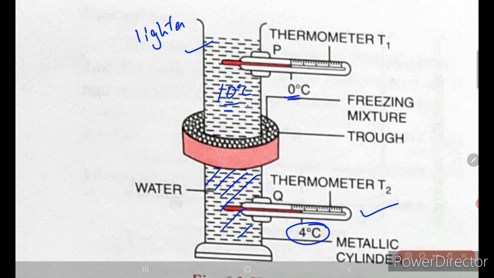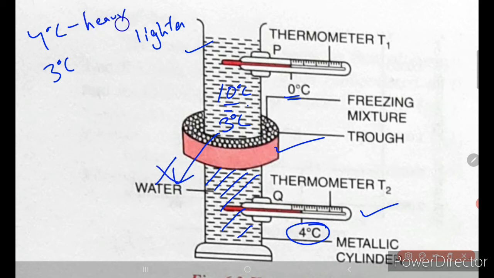Let's see why. Now this freezing mixture still continues to cool the water, which is at 4 degrees Celsius. Suppose it becomes 3 degrees Celsius. Now this 3 degrees Celsius should go down. Will it go down? No. Why? Because 4 degrees Celsius water is heavy compared to this 3 degrees Celsius. So this 3 degrees Celsius will remain here, isn't it?